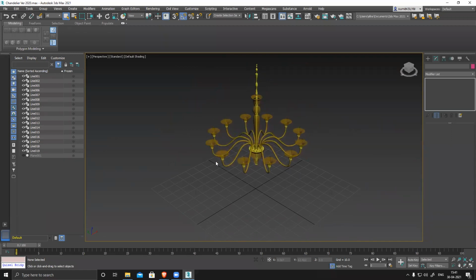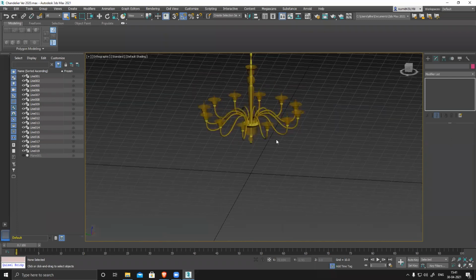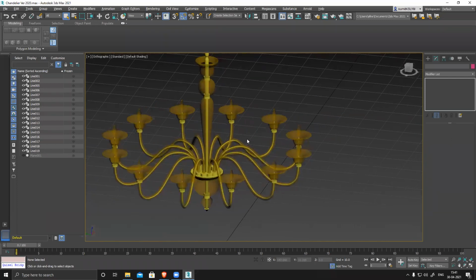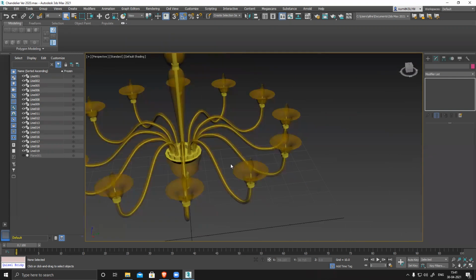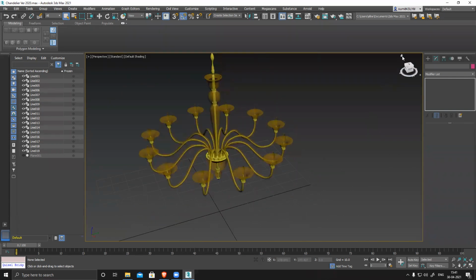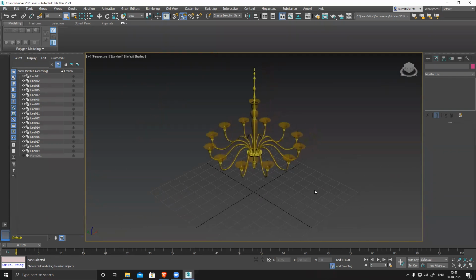In orthographic view, what happens? It looks distorted. So if you press P for perspective, it is still fine, or click on this home. Always save it like this.